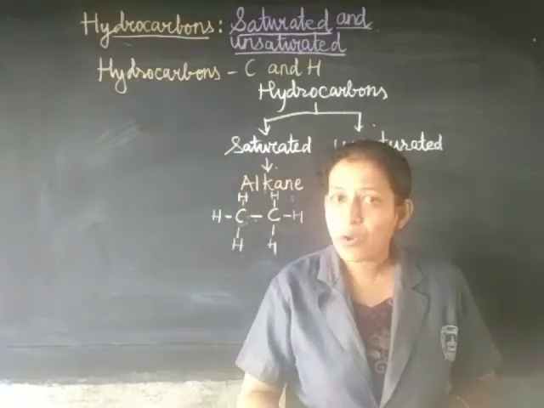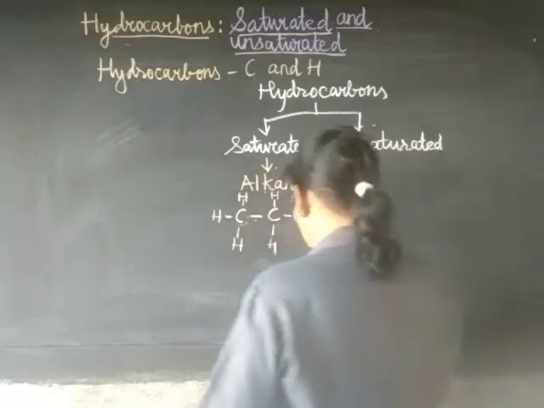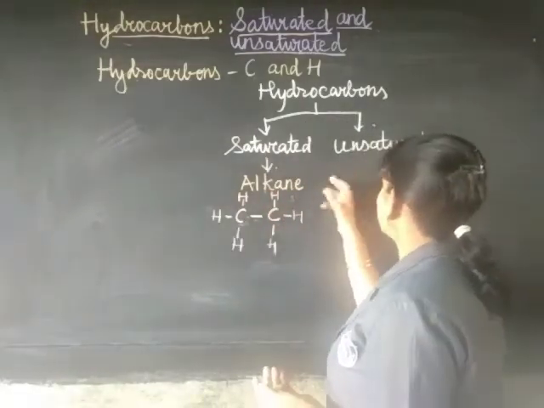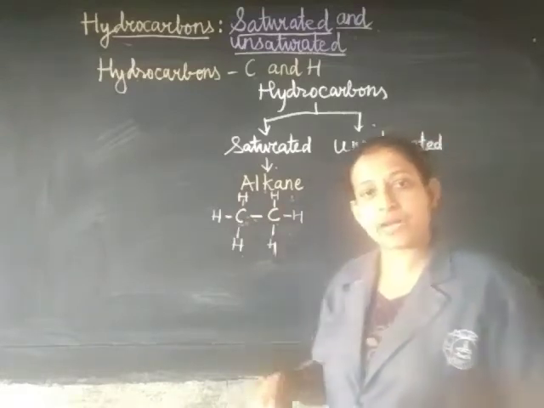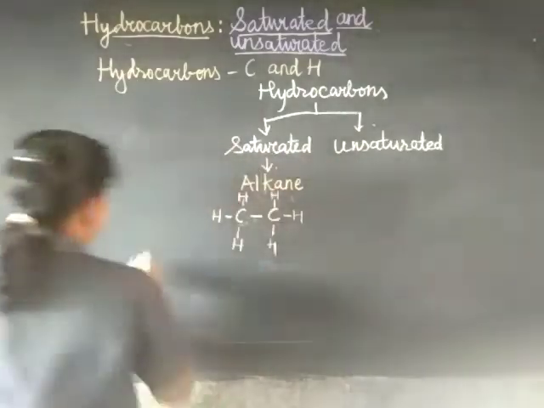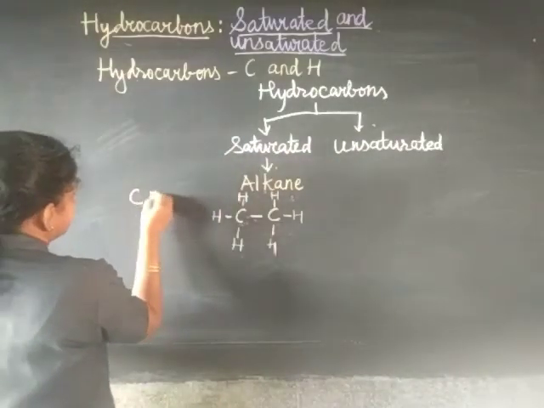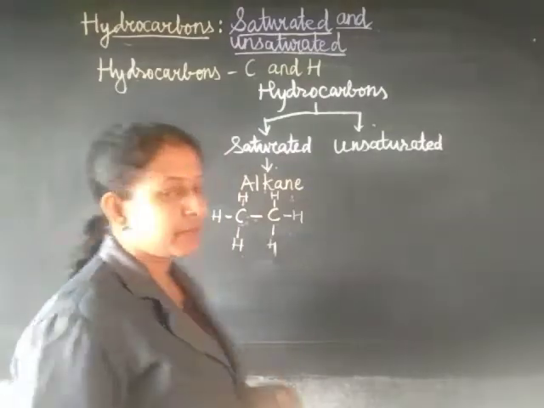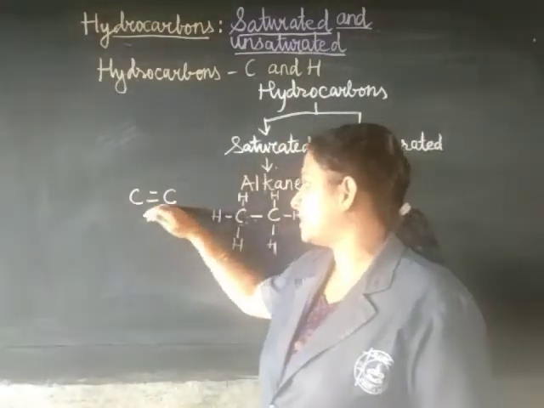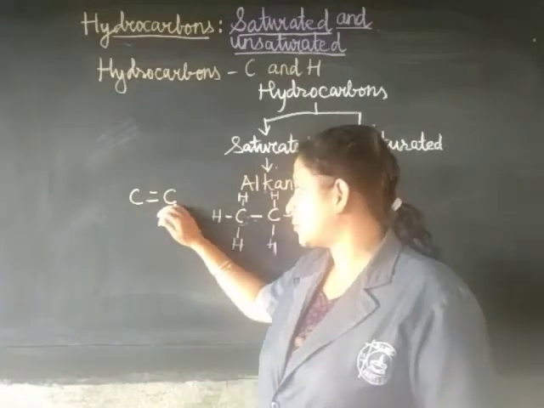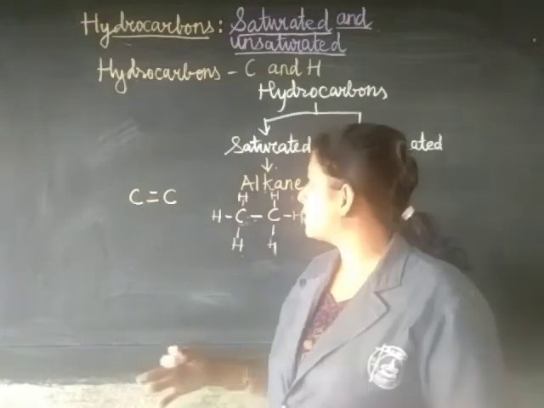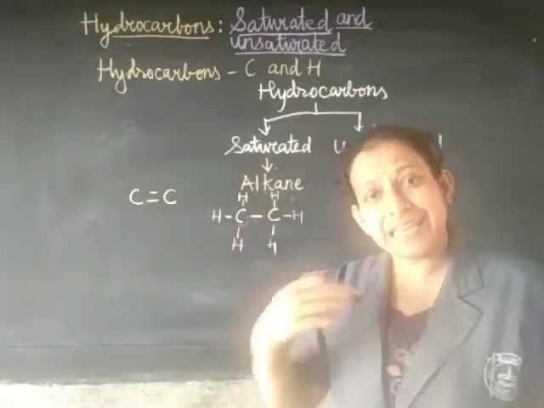Okay, so how? Let's see. Let me show you first, and then I will tell you how many different types of unsaturated hydrocarbons there are. Let's take an example of C double bond C. It has a double bond in between. Unsaturated hydrocarbons have a double bond or triple bond between the carbon-carbon atoms. When there is a double or triple bond between carbon atoms, it will be called unsaturated. Why? Let me tell you.